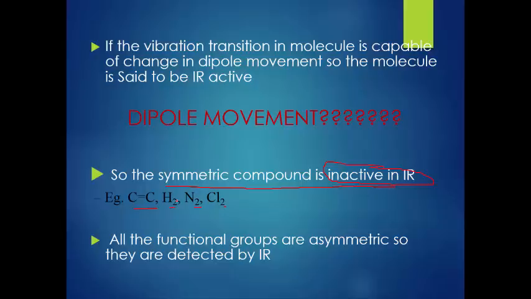The dipole moment is zero in symmetric compounds, which is why they are IR inactive. All functional groups that are asymmetric are detected by IR, because in asymmetric compounds there is a change in the dipole moment. That's why they are IR active. For more detail, please see the first lecture of IR spectroscopy.